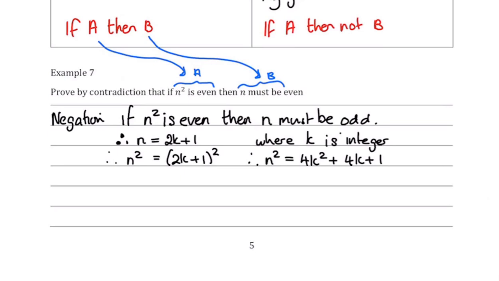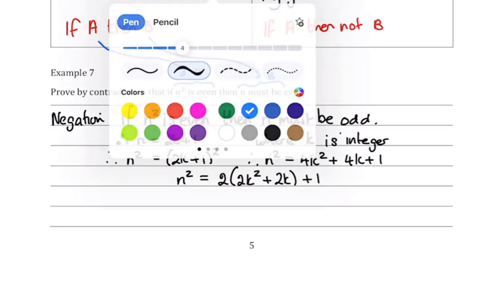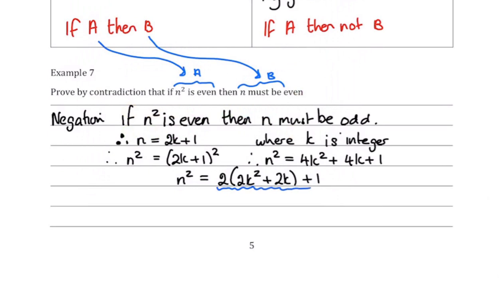Now, if you look at that n squared, remember what we did when we were doing proof by deduction. n squared therefore equals 2 lots of 2k squared plus 2k, plus 1. Now, if you look at that, and I'll underline it in a different colour, this, based on the statements we've made, is odd.